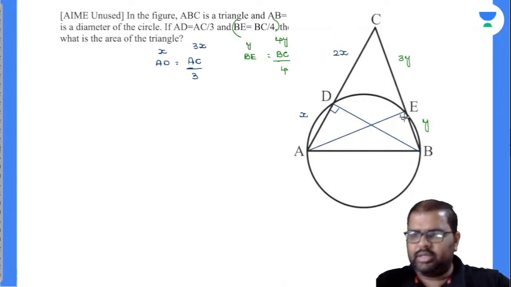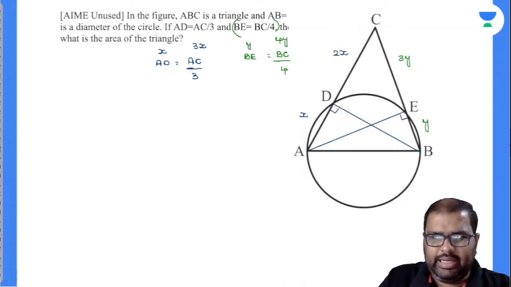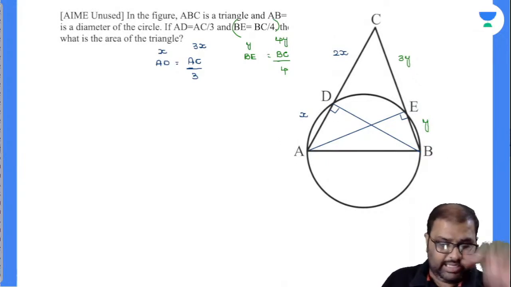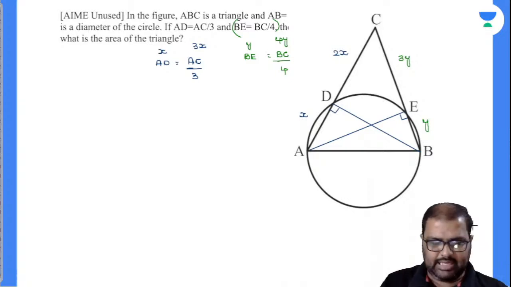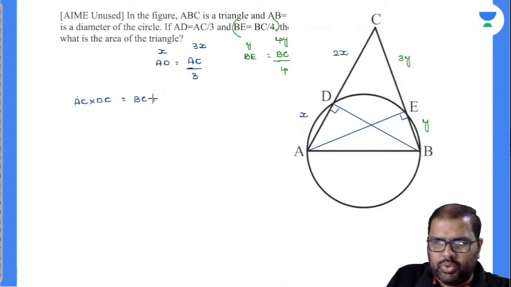You are asked to find out the ABC area, it seems. I have one more point in secants, right? If you closely observe, AC and CB are secants to the circle and they are meeting at an external point. So by the secant property, AC into the tail end part outside the circle, DC, is equal to BC into CE. Am I right or wrong? Tail end part outside the circle. Now, how much is the AC value? AC value is 3X. How much is the DC value? X.